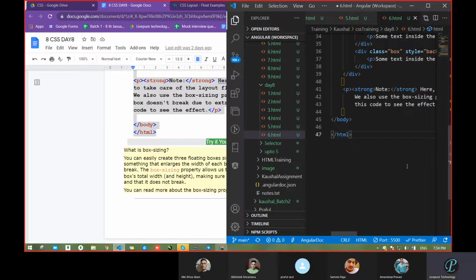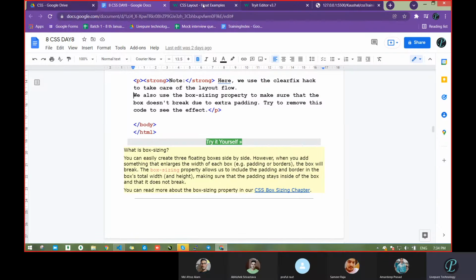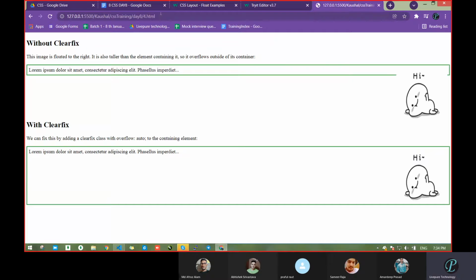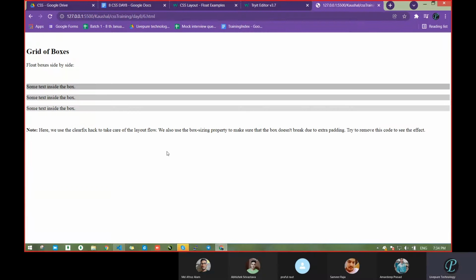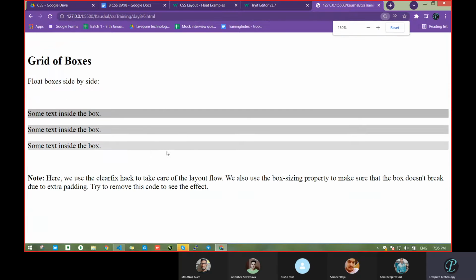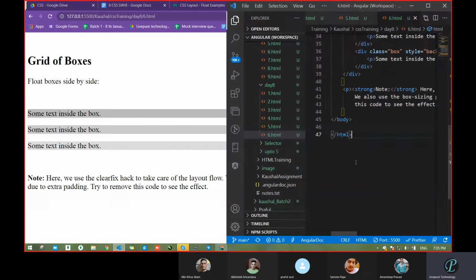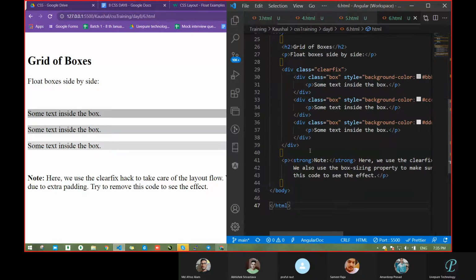Now save this and we will move on. Where is 6? What are you getting here? Some text is there. Okay, let me remove this, otherwise we will get some issue also.